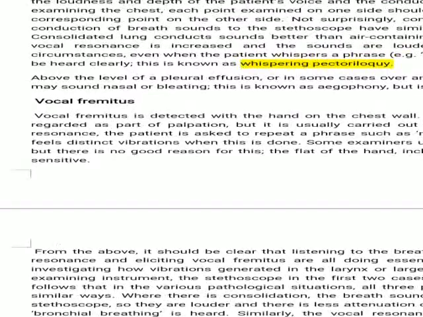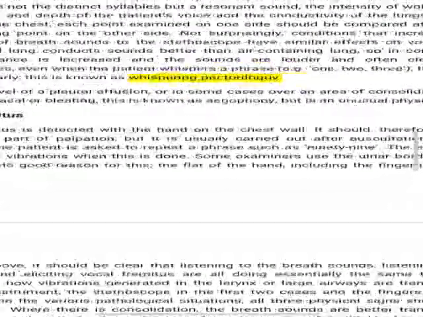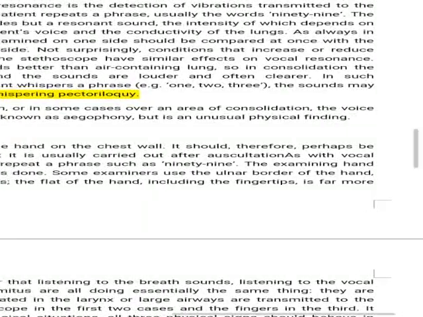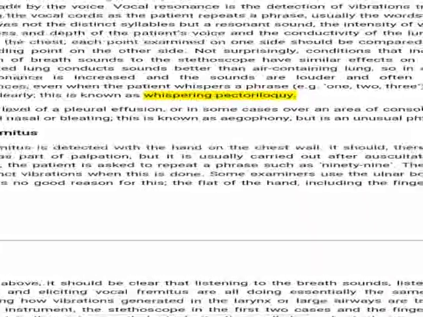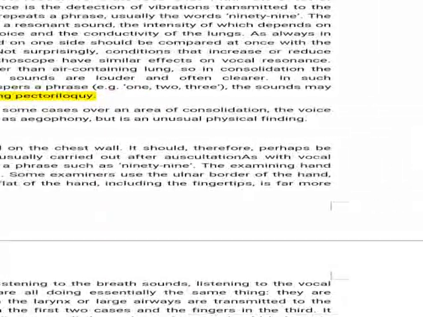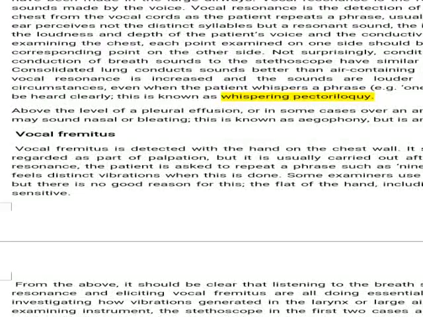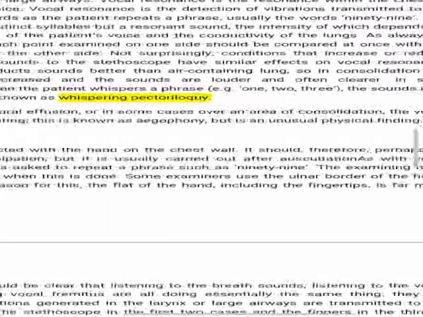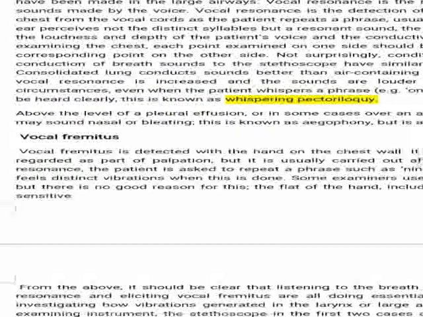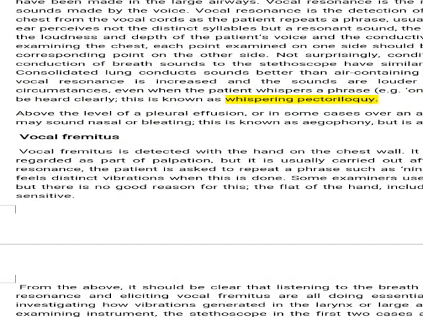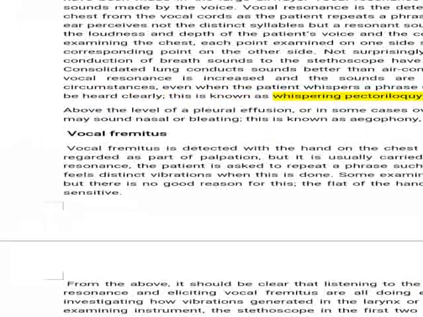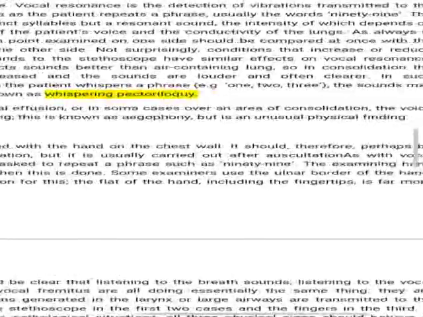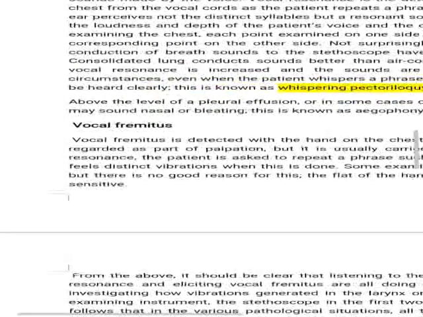Vocal fremitus. Vocal fremitus is detected with the hand on the chest wall. It should therefore perhaps be regarded as part of palpation, but it is usually carried out after auscultation. As with vocal resonance, the patient is asked to repeat a phrase such as 99. The examining hand feels distinct vibration. Some examiners use the ulnar border of the hand, but there is no good reason for this. The flat of the hand, including the fingerprints, is far more sensitive.